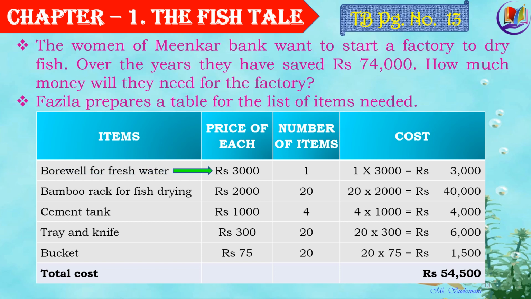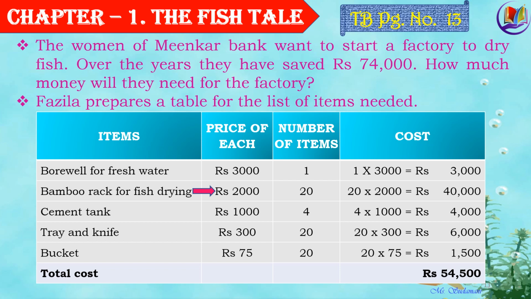Borewell for fresh water costs rupees 3,000 for each, and number of items needed is 1. So 1 multiplied by 3,000 is rupees 3,000. Next is bamboo rack for fish drying. The price of each bamboo rack is rupees 2,000, and number of items needed is 20.